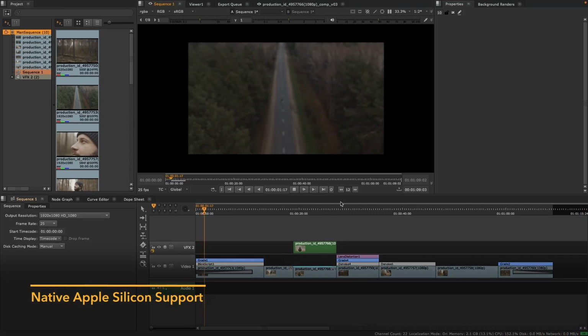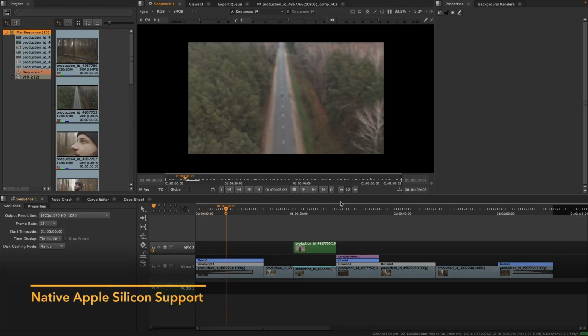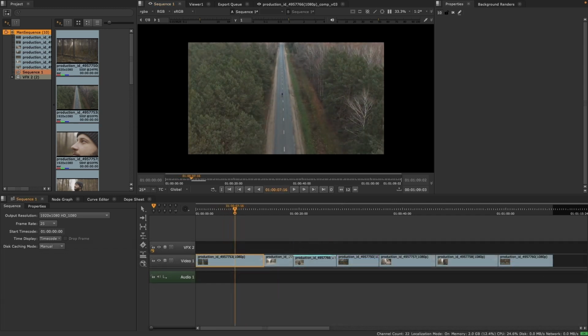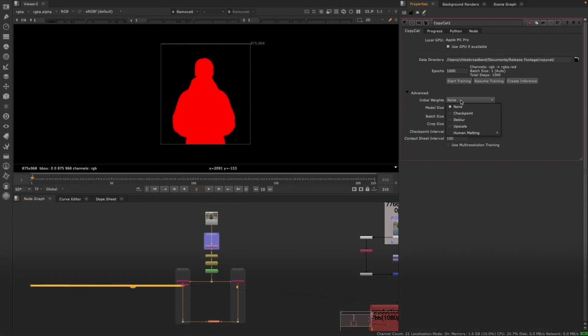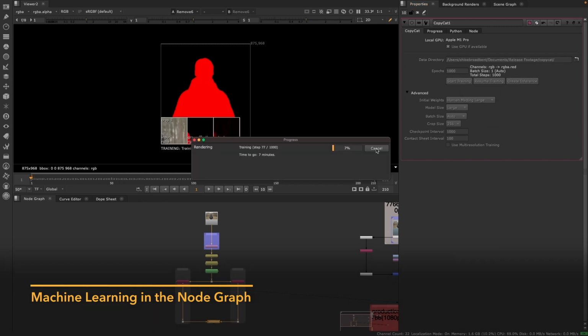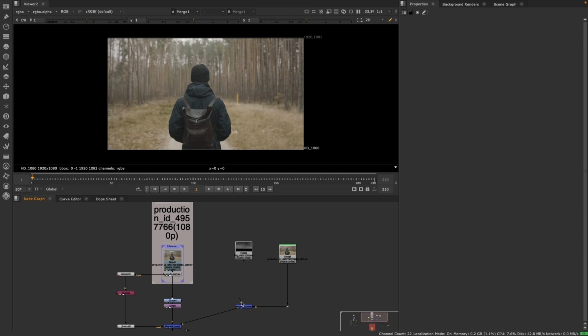Nuke 15 brings native Apple Silicon support for macOS ARM, which provides up to 20% faster processing speeds. Leverage the power of your Mac while taking advantage of all the latest workflows available in Nuke 15. A great example of this is that Mac users can enjoy MPS support, meaning they can now train Copycat on macOS using the GPU, with training times up to 11 times faster.